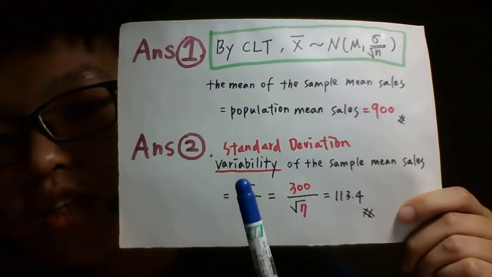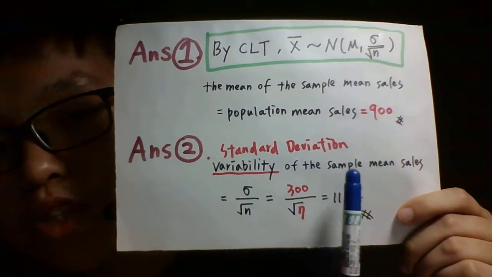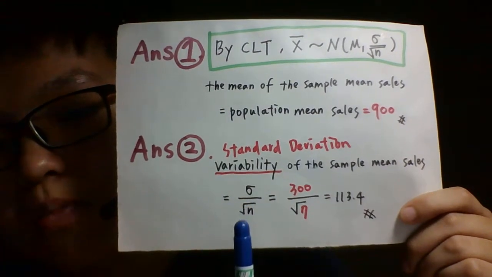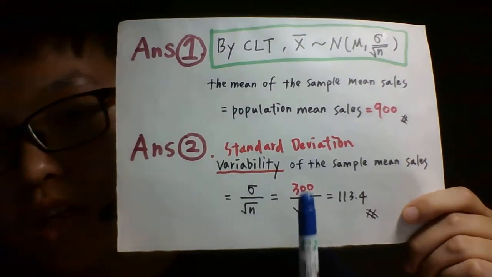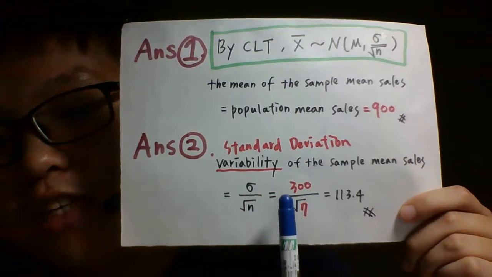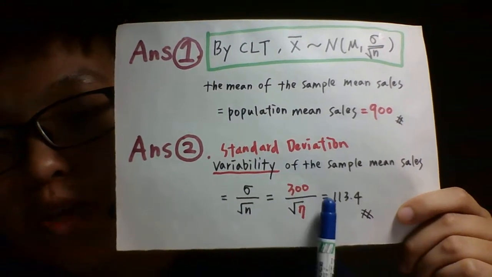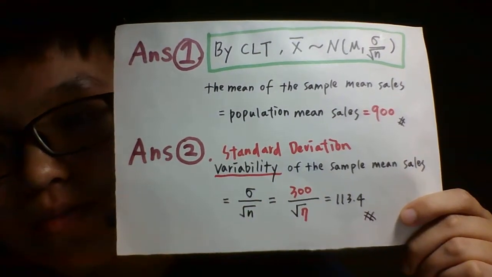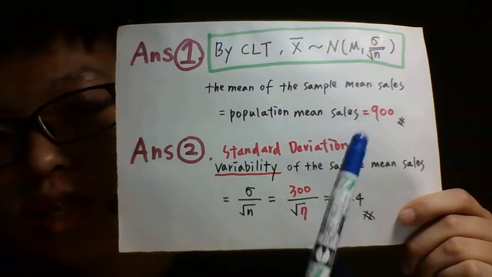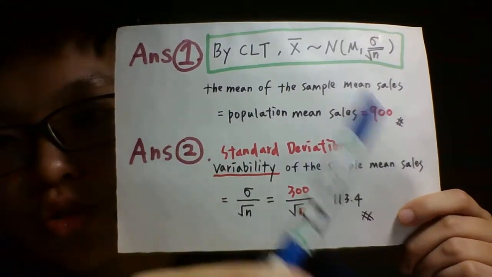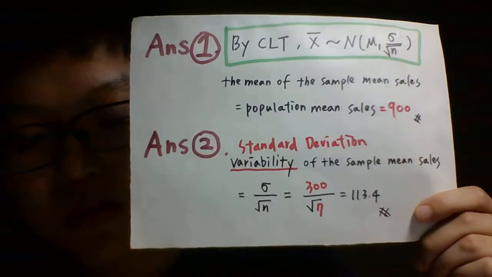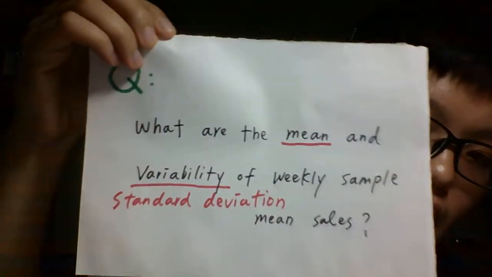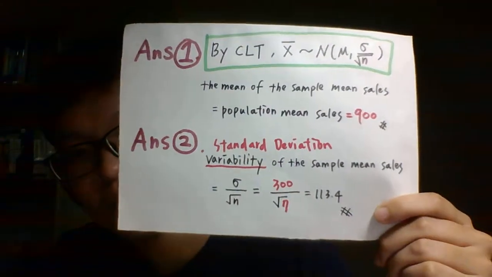And what is the variability, the standard deviation of the sample mean sales? This is the population sigma divided by the root of the sample size, so it will equal 300 divided by the root of 7, and it will equal 113.4, right? So by using the central limit theorem, we can solve this question by writing down the answer like this.